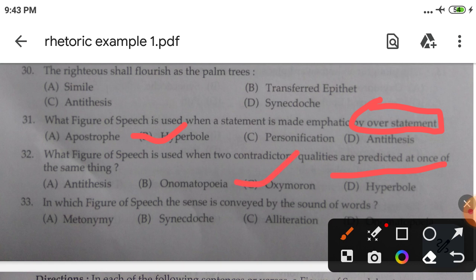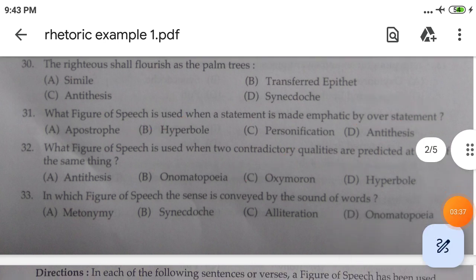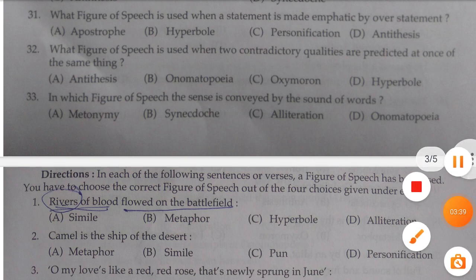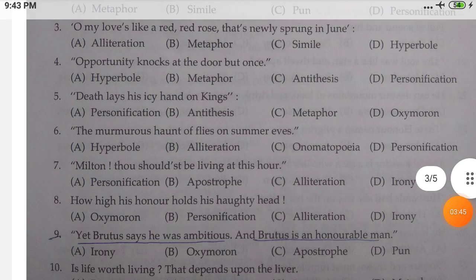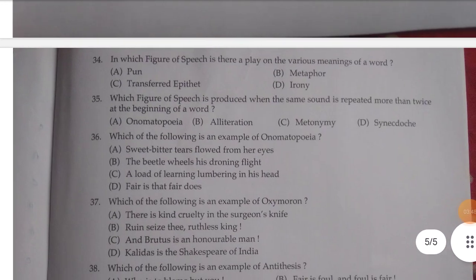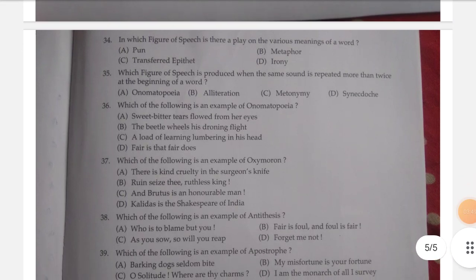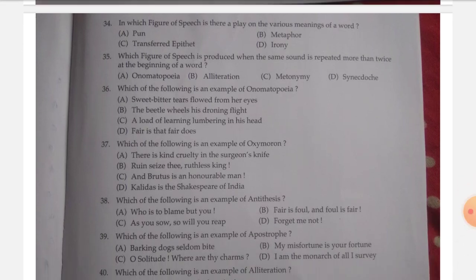In which figure of speech is the sense conveyed by the sound of words? If it is related to sound, then it is onomatopoeia. Now 34, the last one in this part: in which figure of speech is there a play on the various meanings of a word?